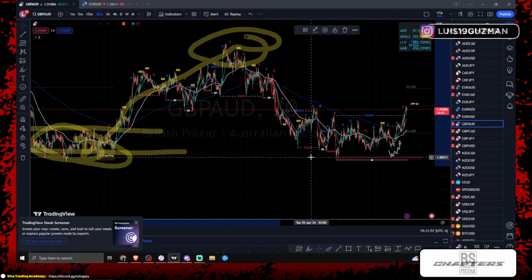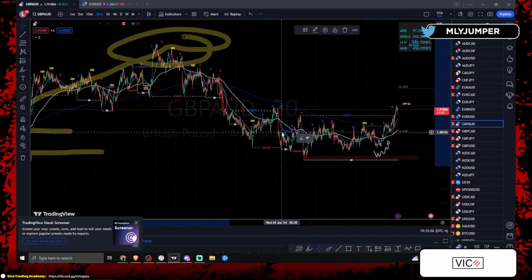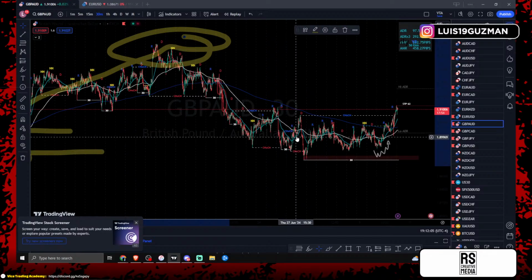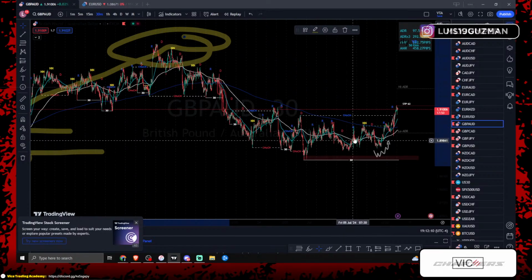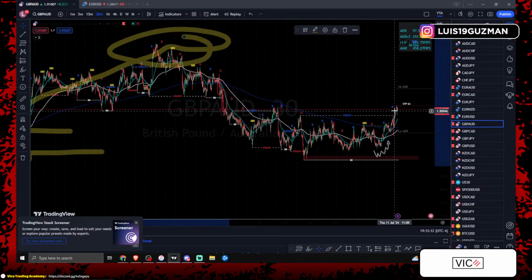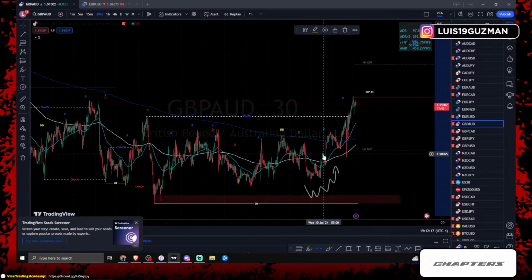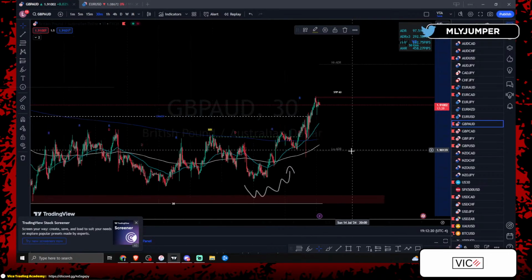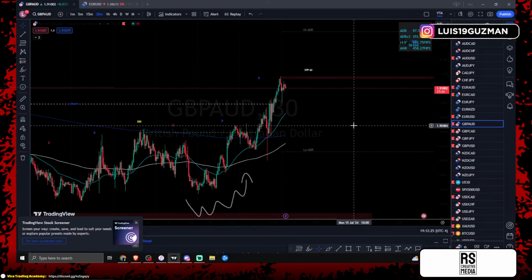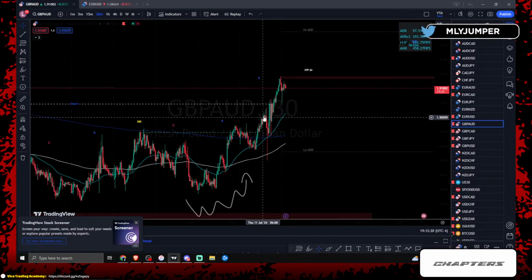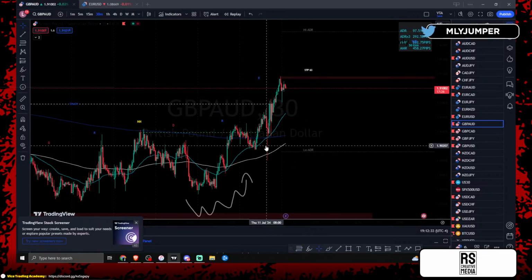After price rejected these lows, we had lower low, lower high, lower low, higher high, lower low, lower high, higher low, lower high, higher low, higher high. And we're above the 800 EMA. Price is now making internal higher highs and higher lows. Looking at every single strategy in the rulebook in trading, could this be a 23.6 to a 38.2 retracement? Absolutely.